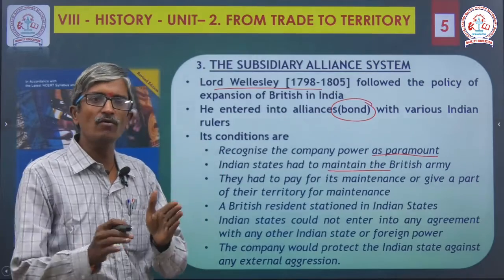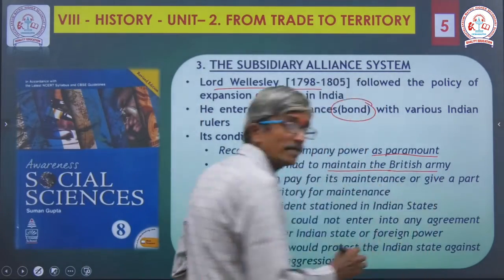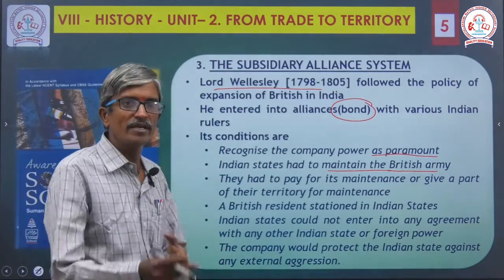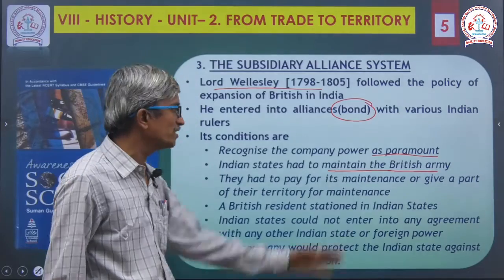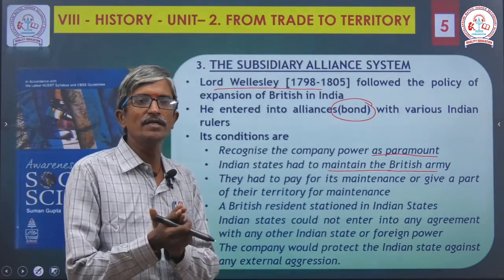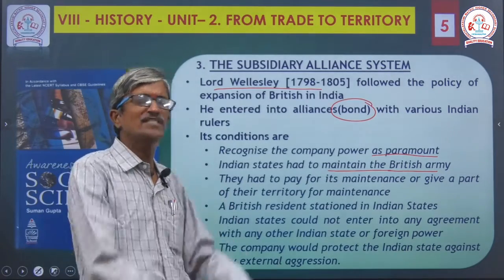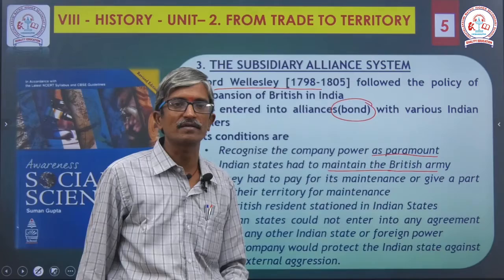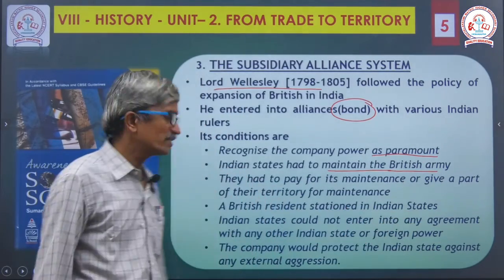Not only if they hold now, they can manage. At the same time, they should concentrate on the British army also, by giving the salary and all. They had to pay for its maintenance. Maintenance means to give a part of the territory for maintenance. They needed to give some salary, uniform, food, like that, all facilities. A British resident would permanently settle and be stationed in the Indian states.